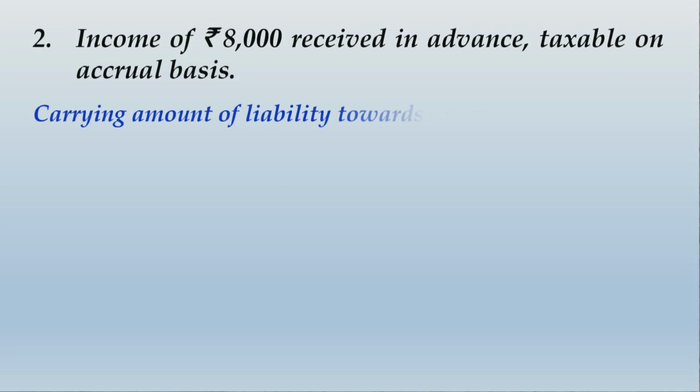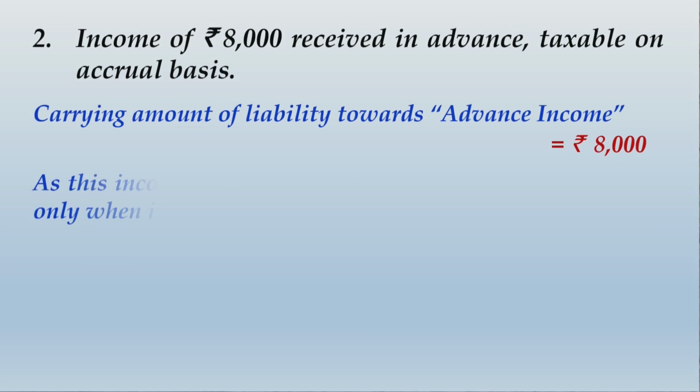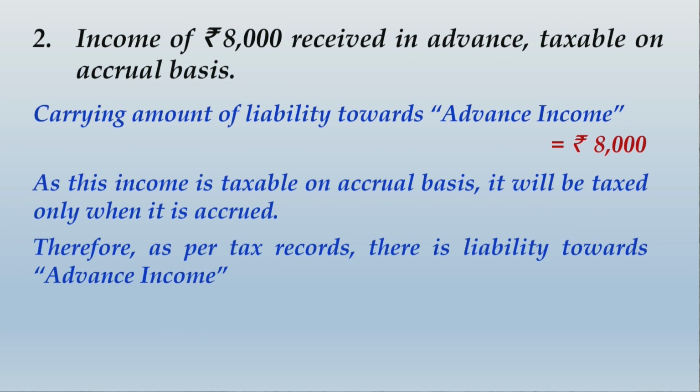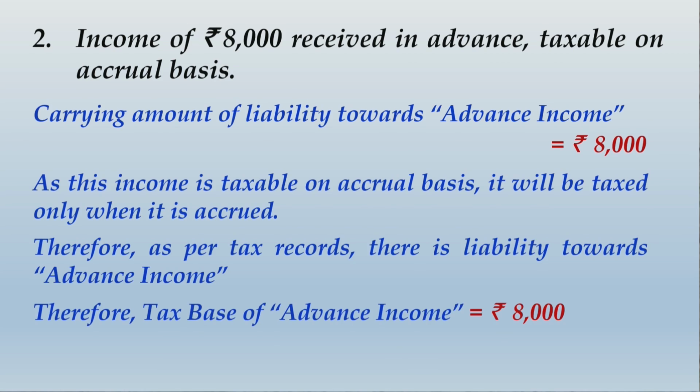In your answer, you just mention that the carrying amount of liability towards advance income equals rupees 8,000. As this income is taxable on accrual basis, it will be taxed only when it is accrued. Therefore, as per tax records, there is a liability towards advance income. Therefore, the tax base of advance income equals rupees 8,000. So please write up this explanation and then I take you to the next part.